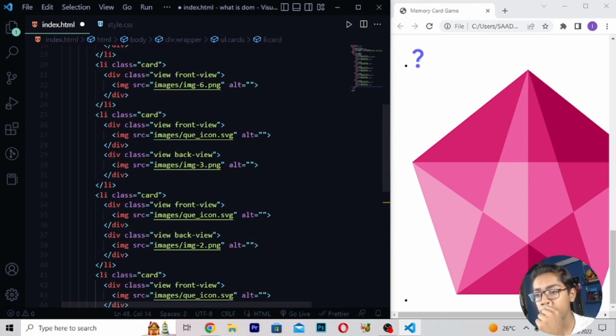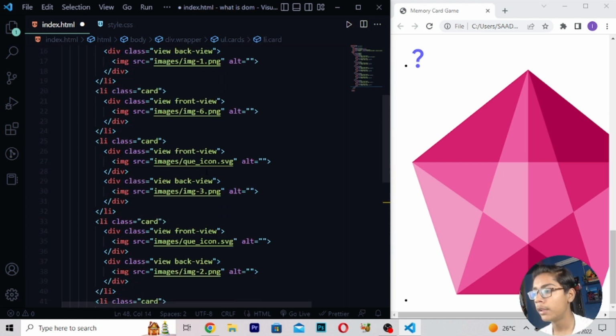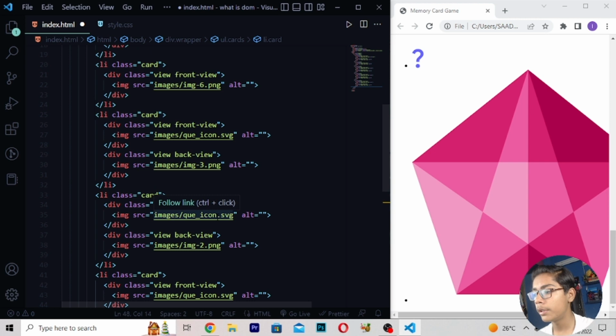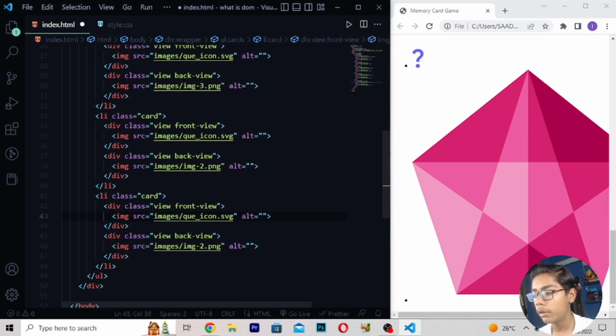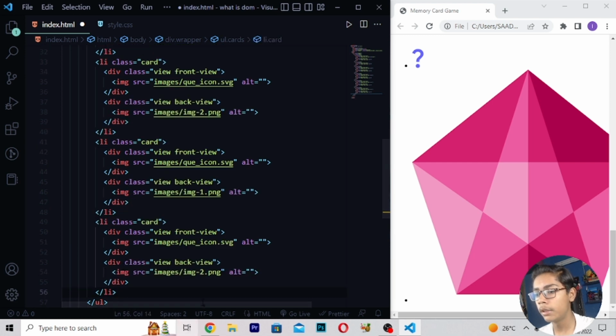Now when you've written this, here you have to first of all move here, then we have just written image 6 at the top. If I show you, so here we have just written these all things. Then when you've written this, I will be now writing Q icon image 3, then you have to write Q icon image 2. Now when you've written this, here now you have to move, and then here I'll be writing view front. So simply here you have to write view front view Q icon, then here I will be writing image 1.